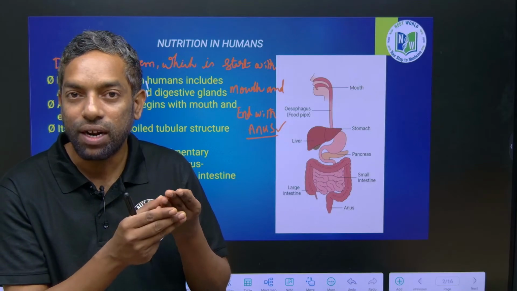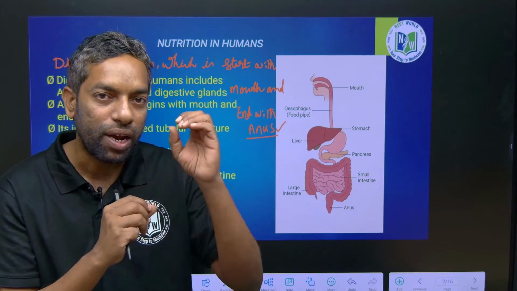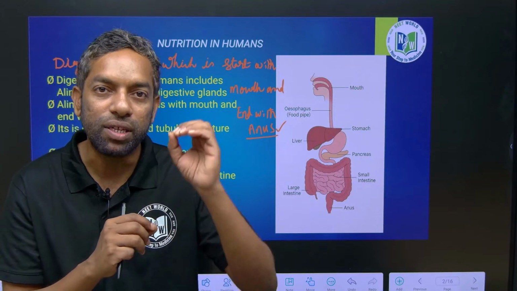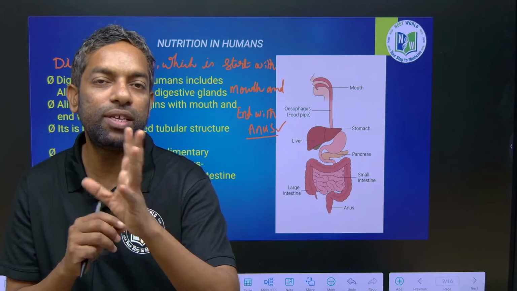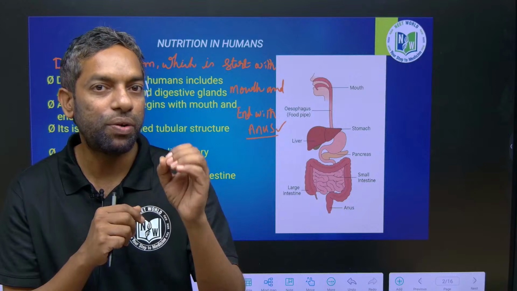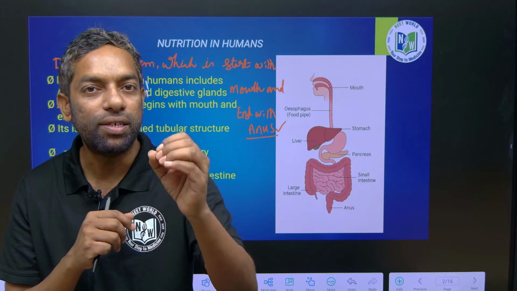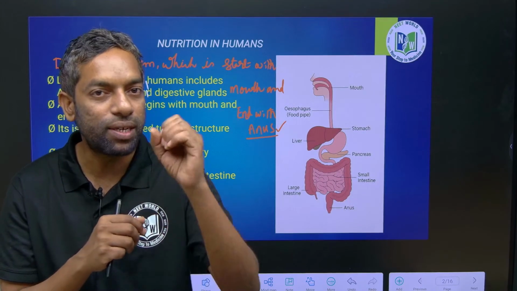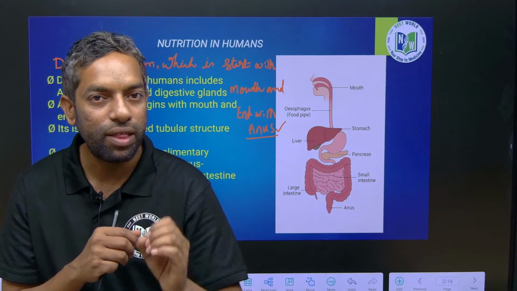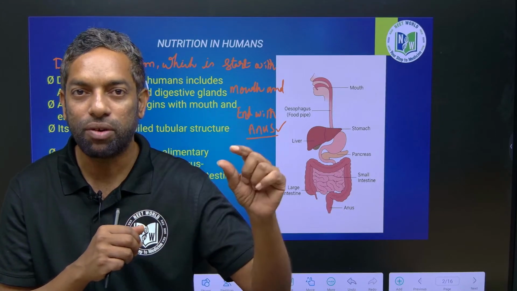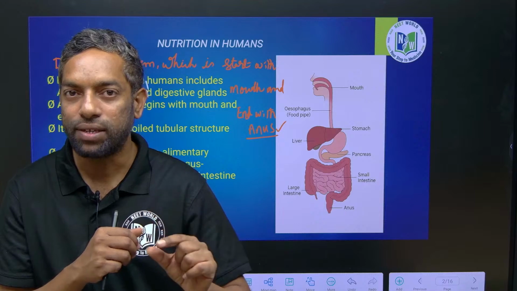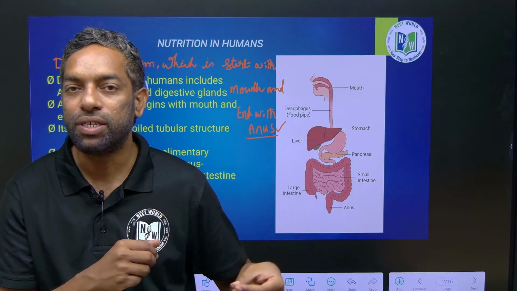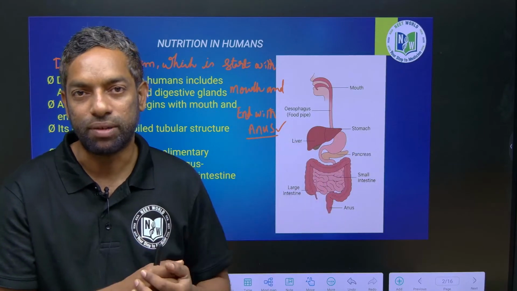After that roundworms, where a tube is formed, which we can call the digestive system: the tube which starts with a definite mouth and ends with a definite anus.